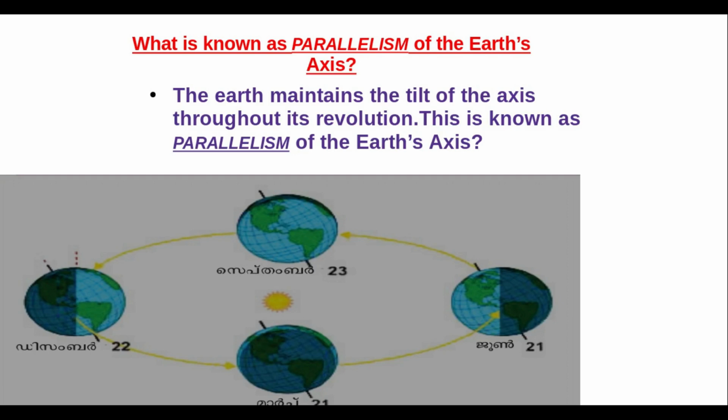What is known as parallelism of the Earth's axis? The Earth maintains the tilt of the axis throughout its revolution. This is known as the parallelism of the Earth's axis.